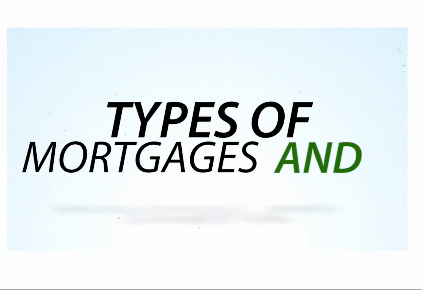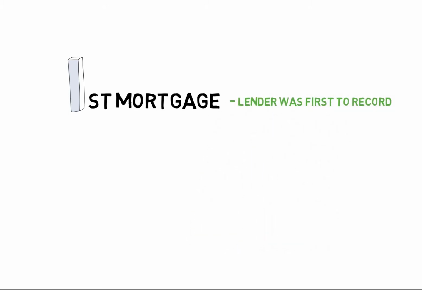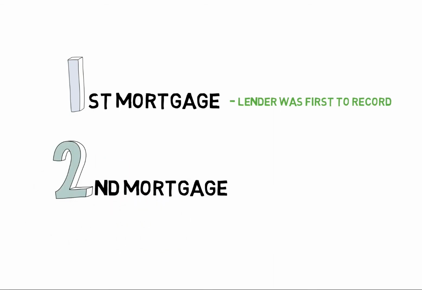There are many different types of mortgages and trust deeds that lenders and borrowers can use. Let's first discuss what is called a first mortgage. A first mortgage simply means that lender was the first to record, thus making it the first. Likewise, the second mortgage is simply the second lender that records.